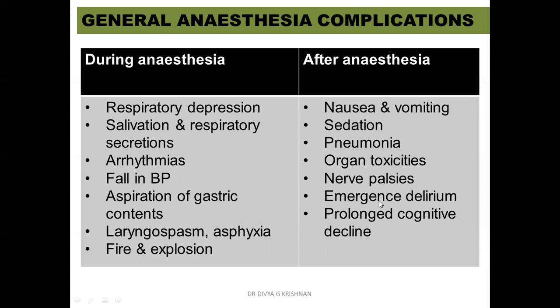He might be having dreams and confused thoughts. It is called emergence delirium, and it is very short lasting. He recovers. It is over within some time. And prolonged cognitive decline. These are some of the complications which can be associated with anesthesia. But the most common ones are obviously nausea and vomiting and prolonged sedation.